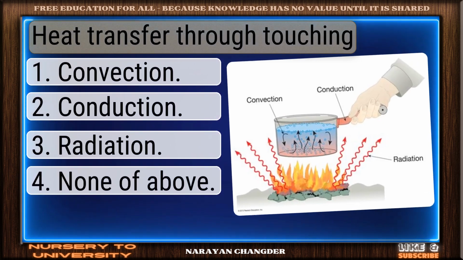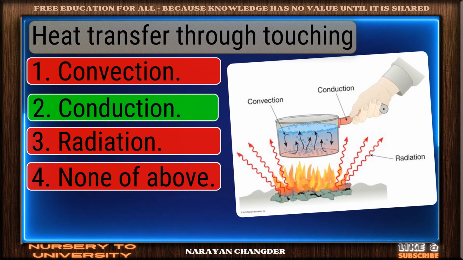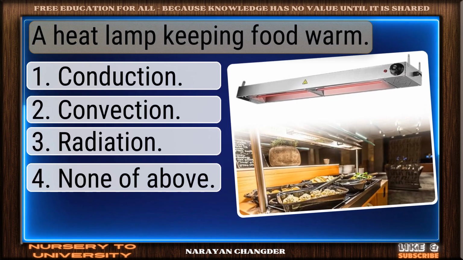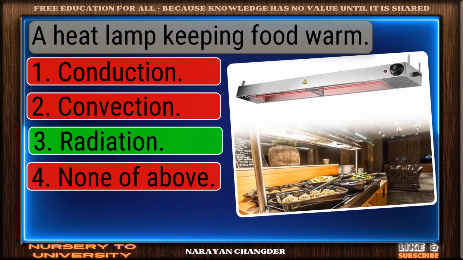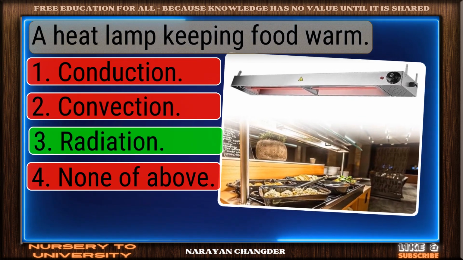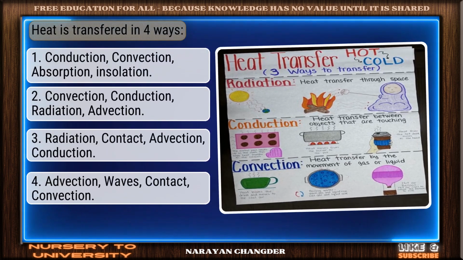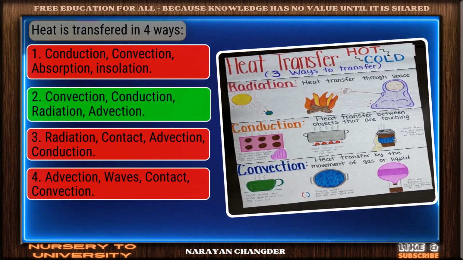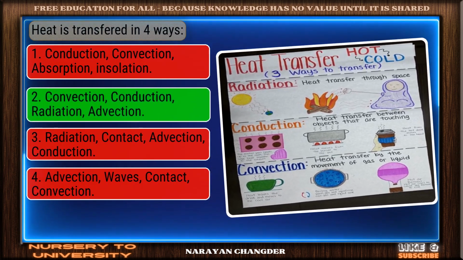Heat transfer through touching. Correct. Conduction is the right answer. A heat lamp keeping food warm. Nice work. You chose radiation, and it is correct. Heat is transferred in 4 ways. You got it. Your choice convection, conduction, radiation, advection is right.